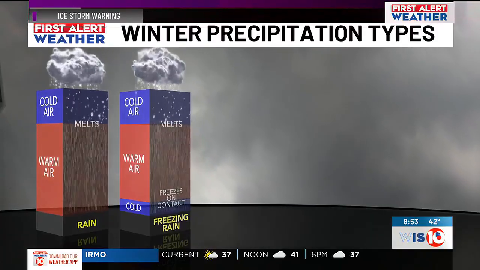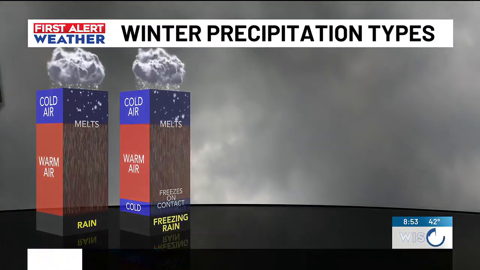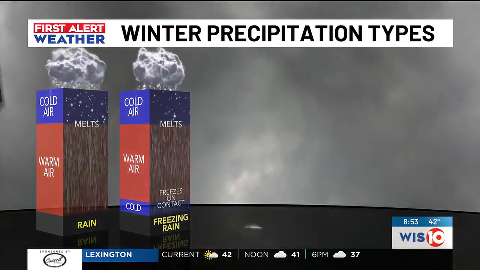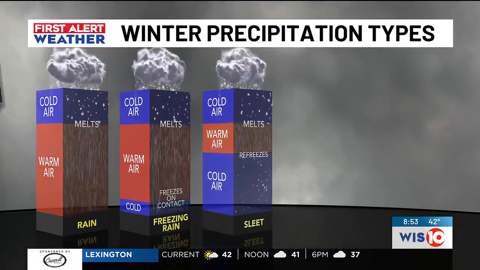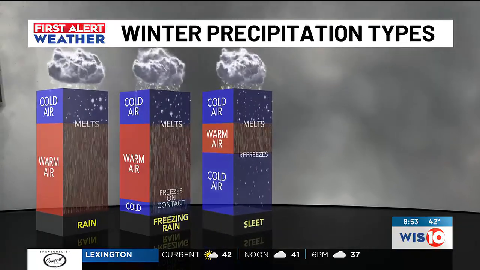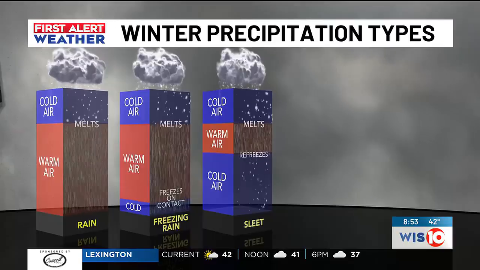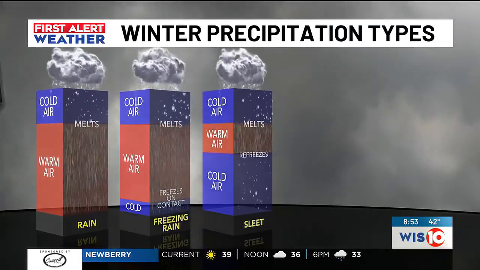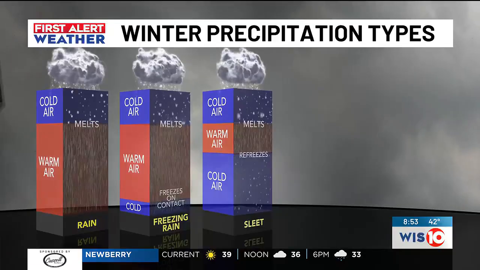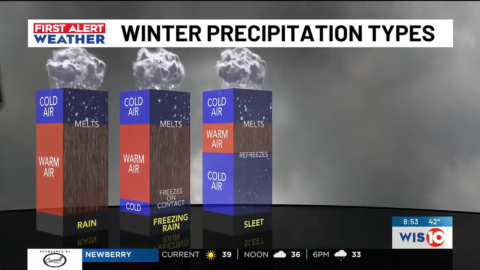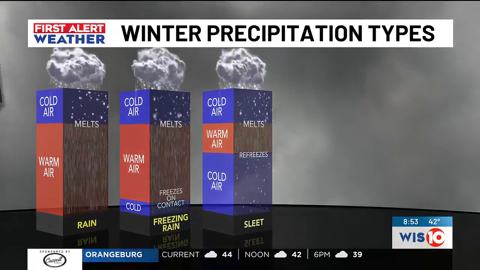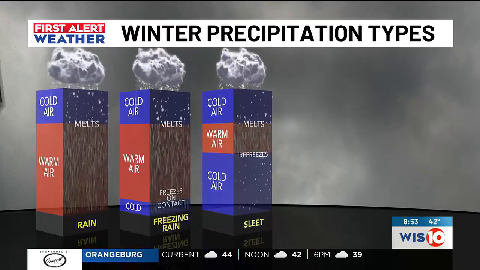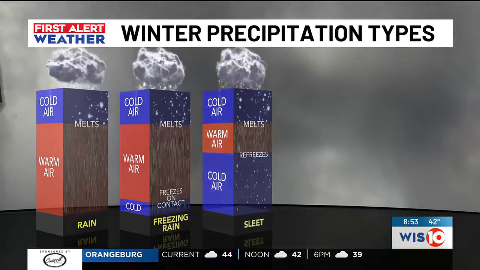So when those surfaces are below freezing, when that liquid rain hits them, it freezes on contact, and that's why we have freezing rain, and that's where we get those ice accumulations. And then of course we could see some sleet, especially later this evening, mixed in with the freezing rain. That's when we have a cold enough column of air a little bit higher than just ground level that will allow any melting to refreeze before it hits the ground to form these ice pellets.